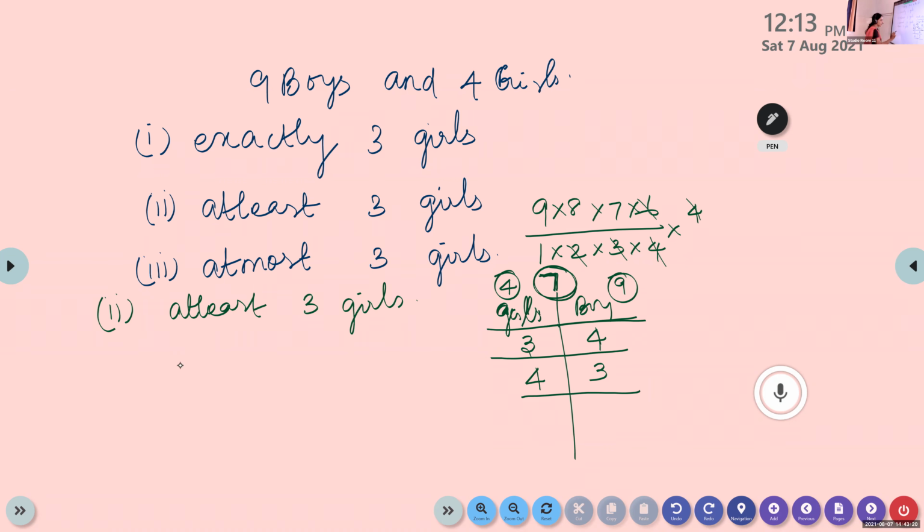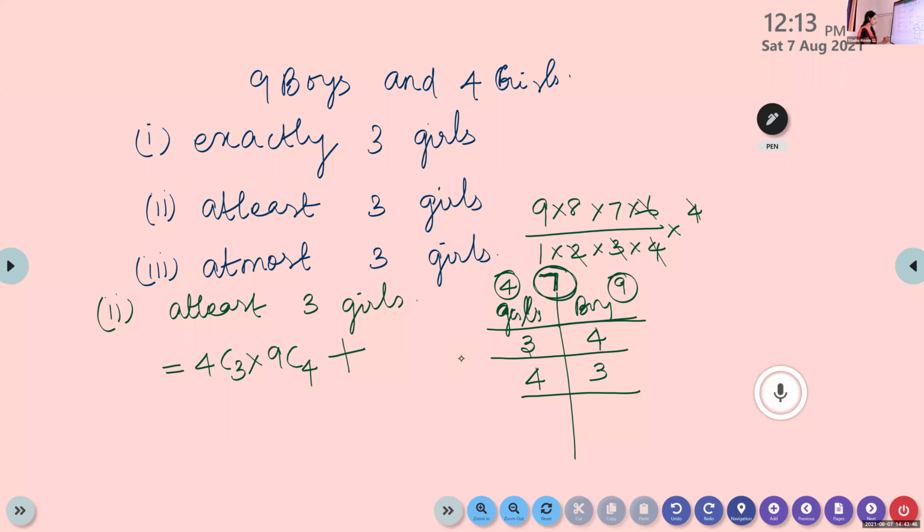In the first way, from the 4 girls, I'm going to select 3: 4C3 into 9C4, plus the next one, 4C4 into 9C3.